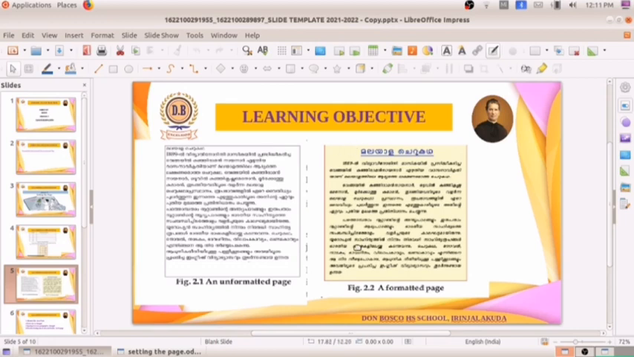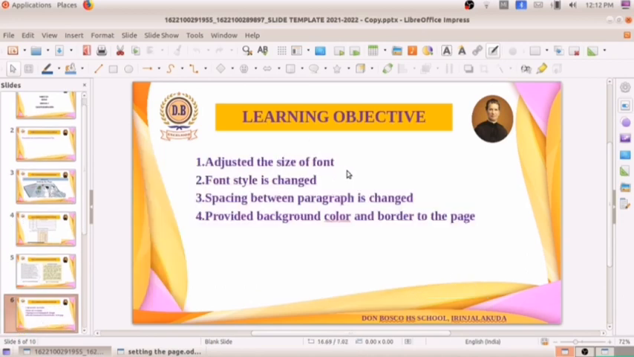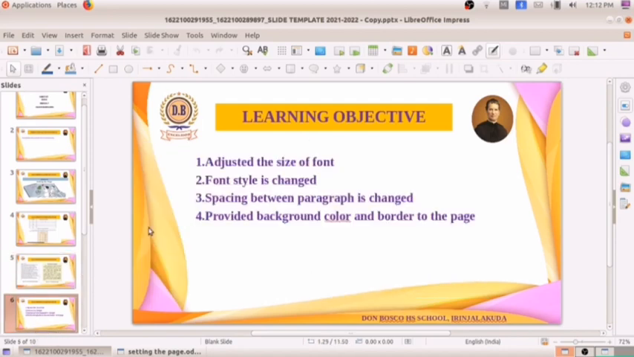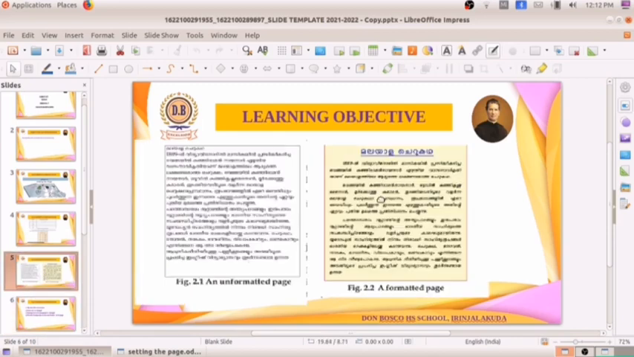And this is a formatted page. We got this formatted page with the help of some formatting tools. We make the changes to make the page beautiful. So what are all the changes you can see here? Here the font size is adjusted, and the font style is also changed. You can see here the font style. Compared to this, the font style is different.